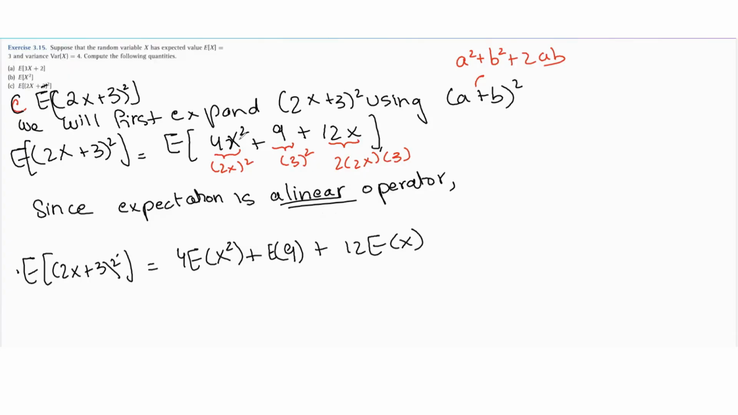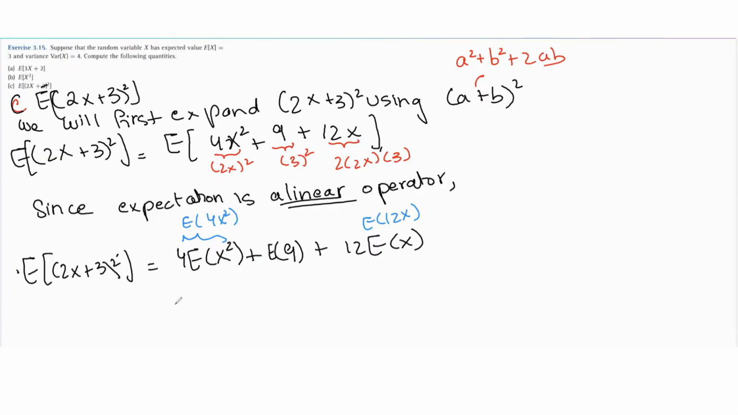We can write this as the expected value of 4x squared, plus the expected value of 9, plus the expected value of 12x. Because expectation can go inside sums, and constant multiples can come out, we can write this 4 outside here and 12 outside here. So we can write this statement based on the fact that expectation is a linear operator.